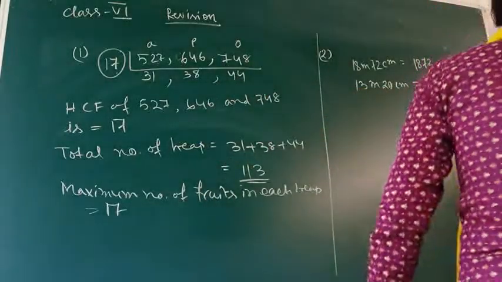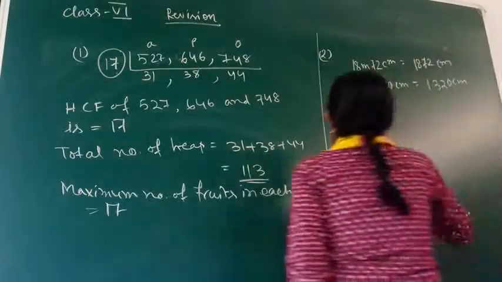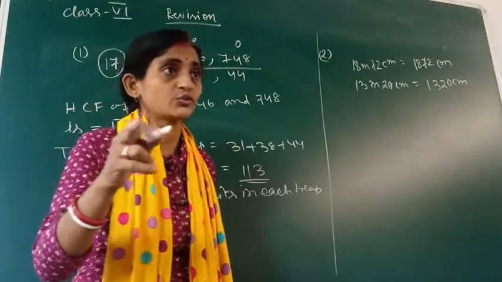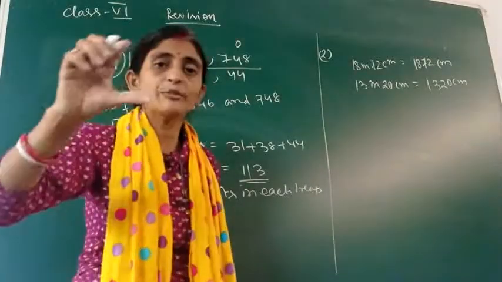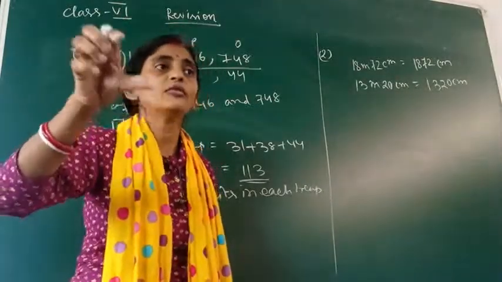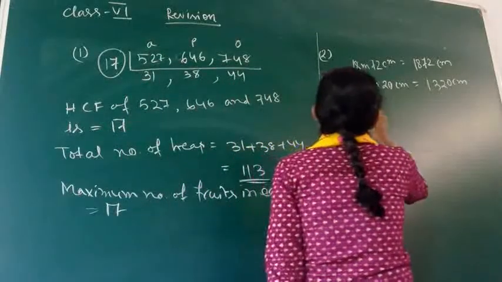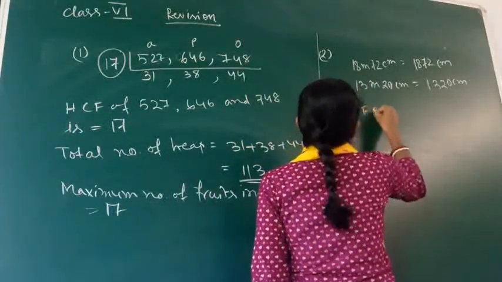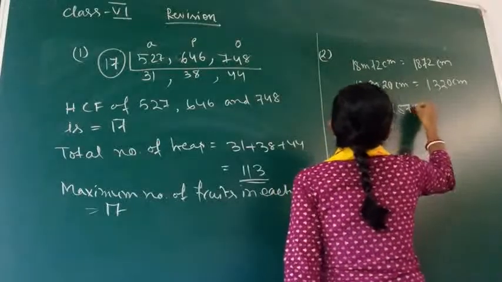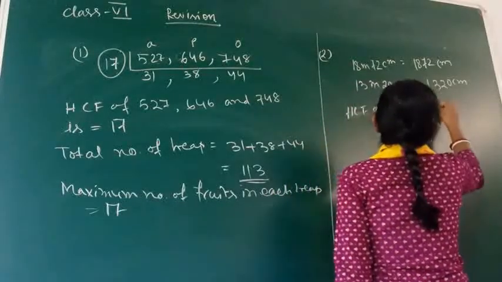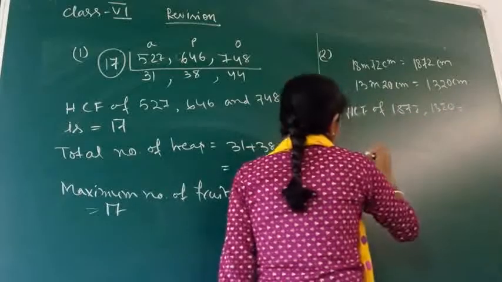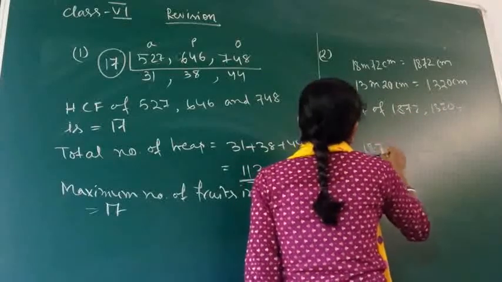So what we can do in this question is find out the HCF, and what you get as the HCF will be the dimension of one tile. Okay, let's solve this one. We are going to find out the HCF of 1872, 1320. First, let's solve this one.